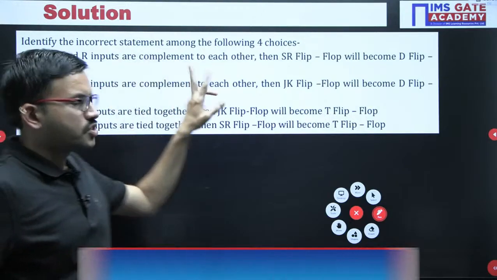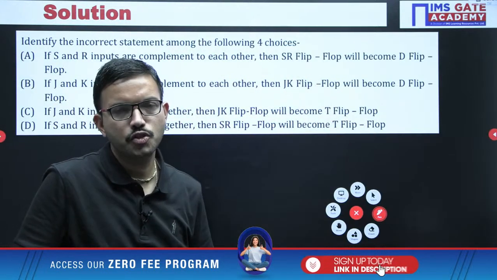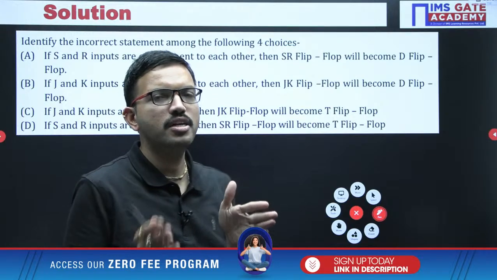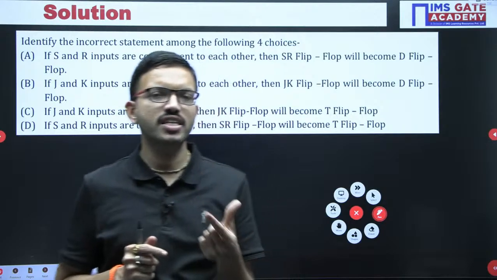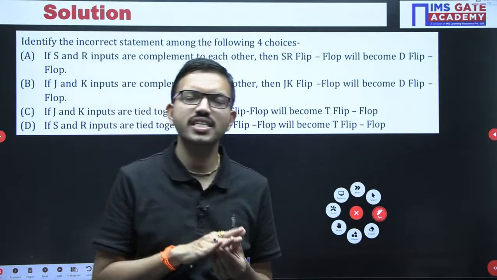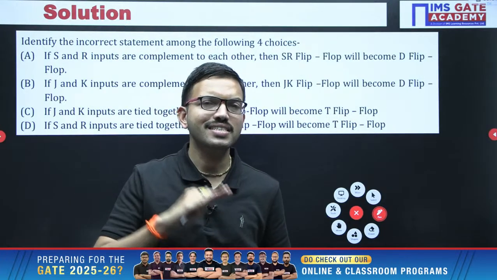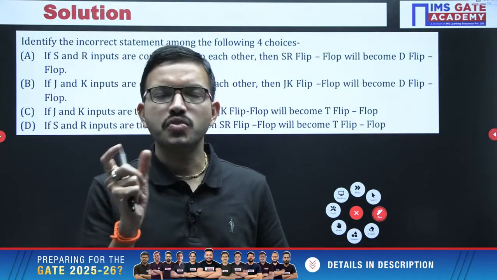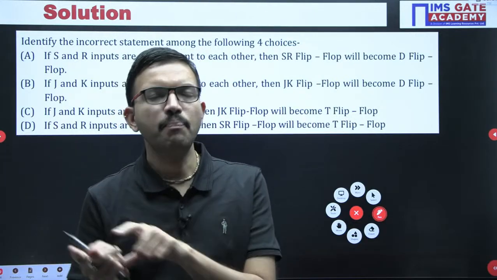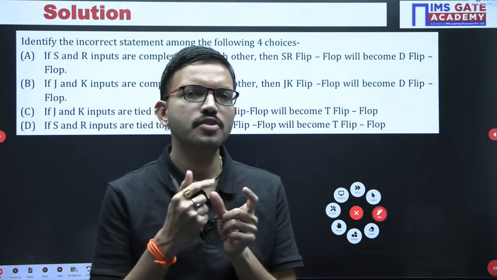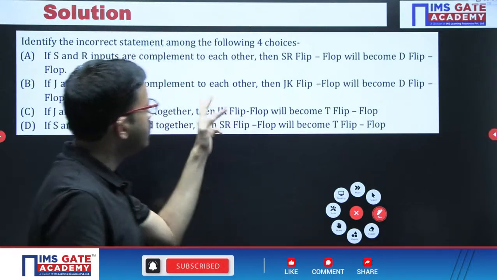Similarly, if the SR inputs are complements of each other, then the SR flip-flop becomes a D flip-flop. That is also true. In fact, if you look at the truth tables of the SR and JK flip-flops, for the 0-0, 0-1 and 1-0 input combinations, whatever output the SR flip-flop gives, the JK flip-flop gives exactly the same. So the SR flip-flop becomes a D flip-flop when S and R are complements, like the 0 1 case or the 1 0 case. Exactly the same holds for the JK flip-flop.